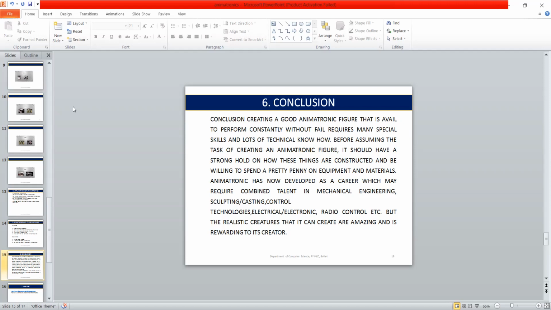Tell me what you understand from this. Creating a good animatronic figure that is available to perform constantly without fail is the requirement. How do you make it move? Because this is just a piece of paper, right? When you go for the animatronics, how do you make a moving thing?